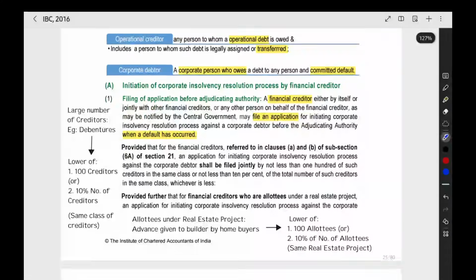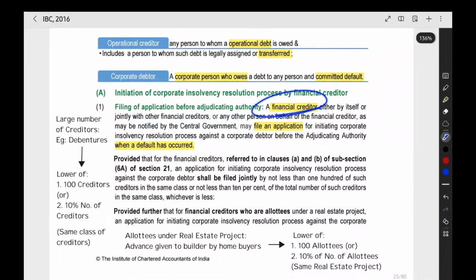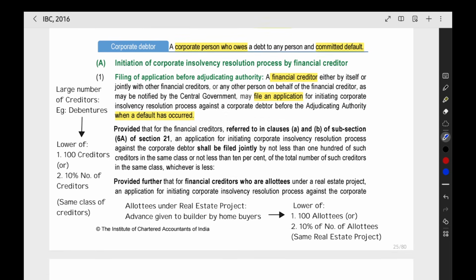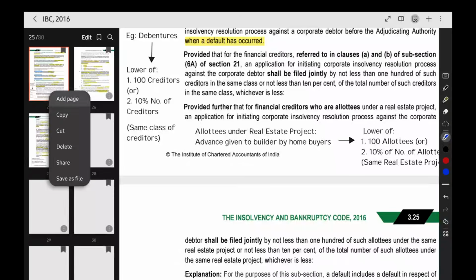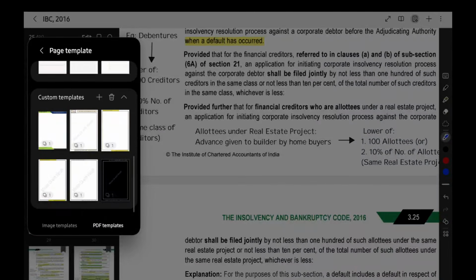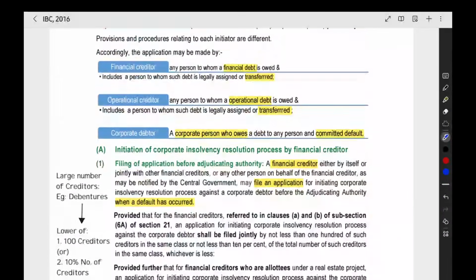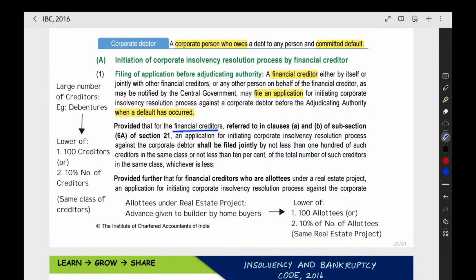Here, when you see financial creditor, we just saw that a financial creditor, a person who has given a loan in money, can go and make the application. Here we also have two other types of financial creditors. Provided that for the financial creditors referred to in clauses A and B of subsection 6A of section 21, the application shall be filed jointly by not less than 100 of such creditors in the same class or not less than 10% of the total number of such creditors in the same class, whichever is less.